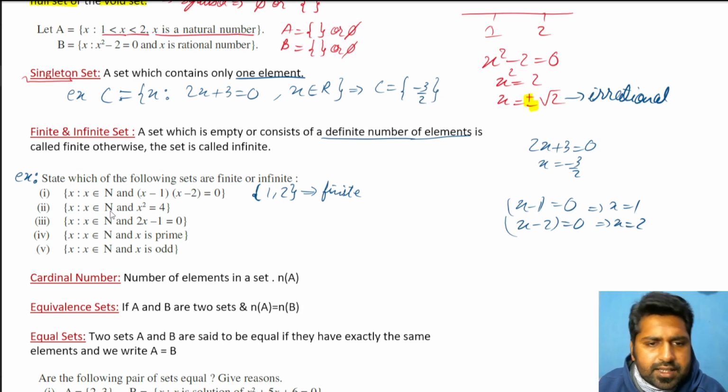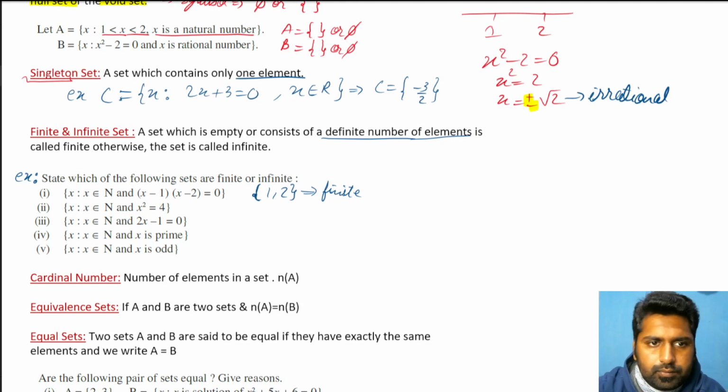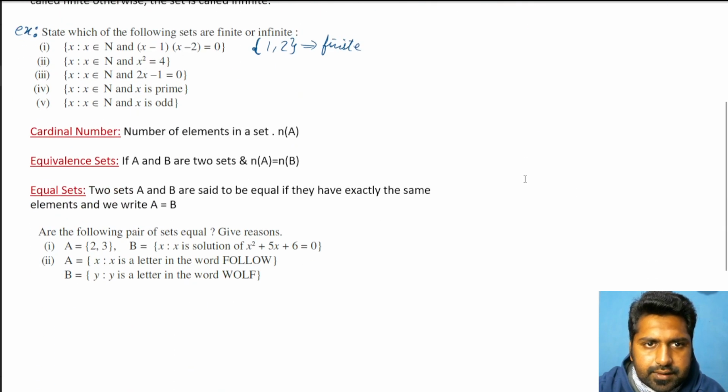Now, x again belongs to natural numbers and x square is 4. So if x square, okay, I'll erase this. Erase this also. Let's focus on only finite sets.